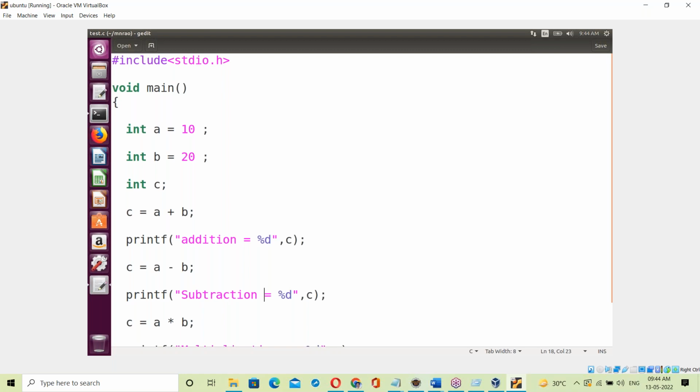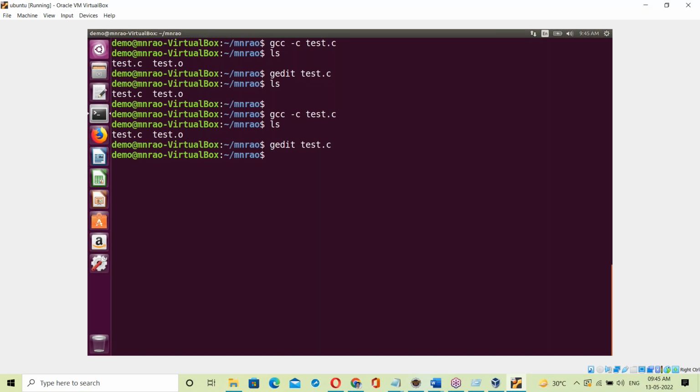Next, stdio also has its own binary code. So the test.o file is created, and it contains binary code for our C program. Next, finally creating the exe file: gcc -o project, the exe name is project, with test.o.